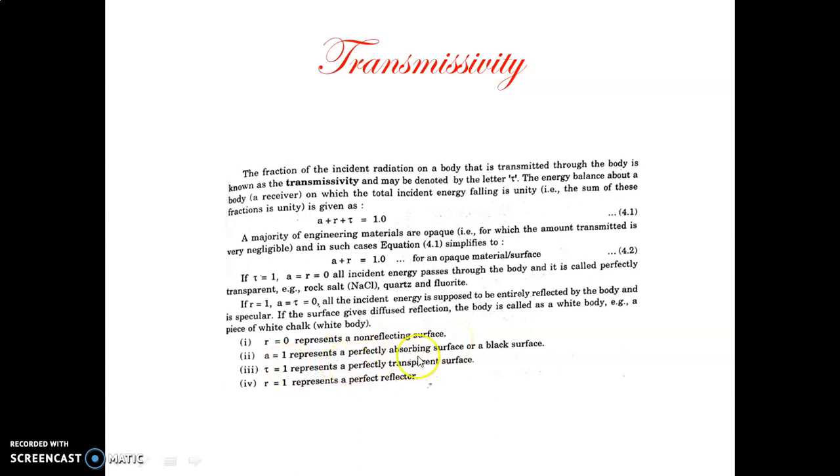When A is equal to 1, that is called a black surface, and when tau is equal to 1, that is called a transparent surface, and when R is equal to 1, that is called a perfect reflector. So depending upon the values of A, R or tau, we can classify the different surfaces or bodies as opaque bodies, non-reflecting, black, transparent surface and perfect reflector.